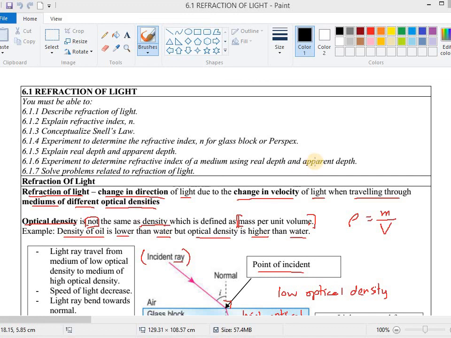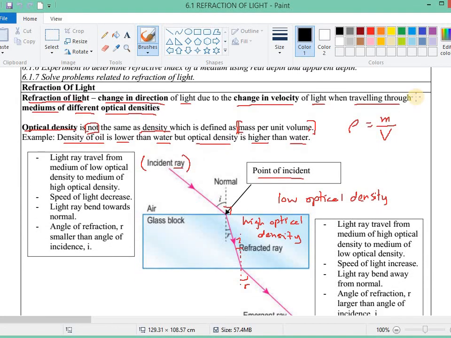Okay, so we are going to continue with refraction of light. Previously we already discussed a bit about refraction of light. It is exactly the same or almost the same as all the other waves. All waves can undergo refraction.